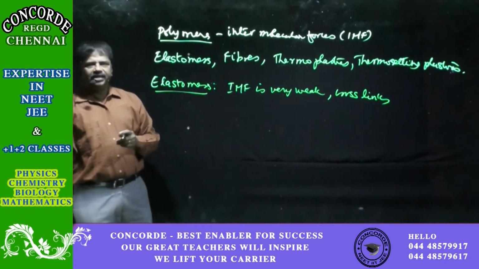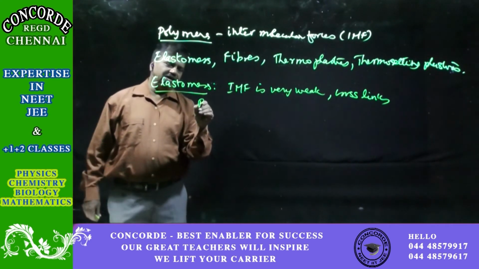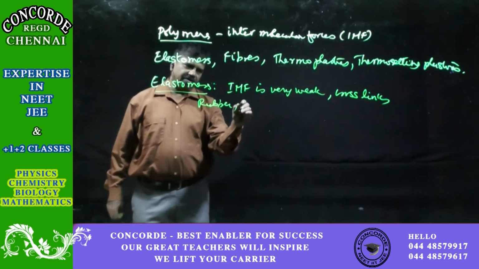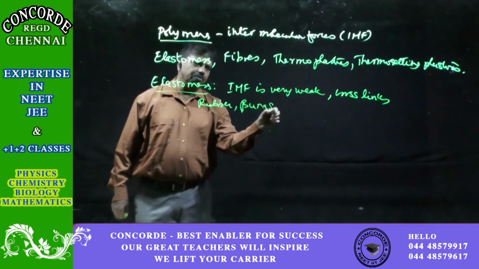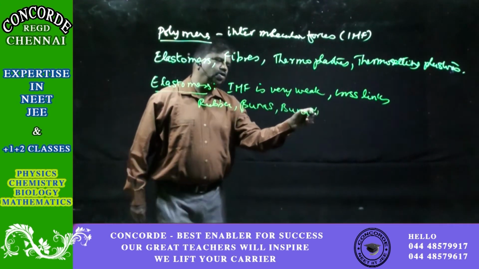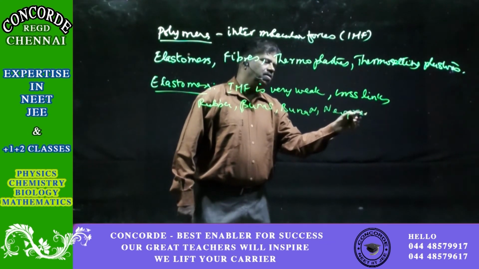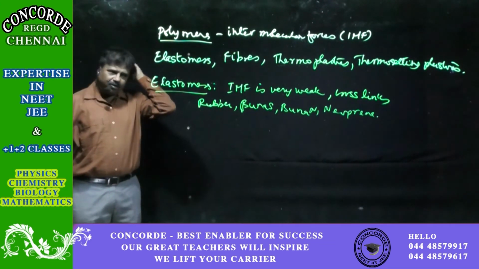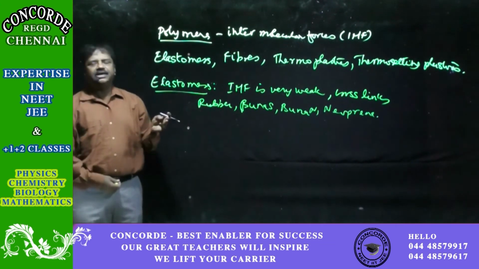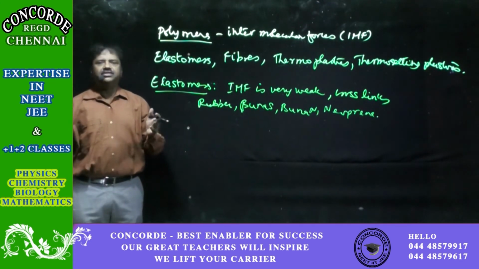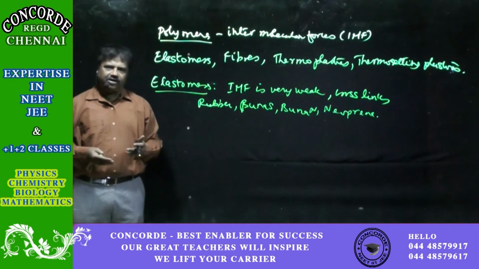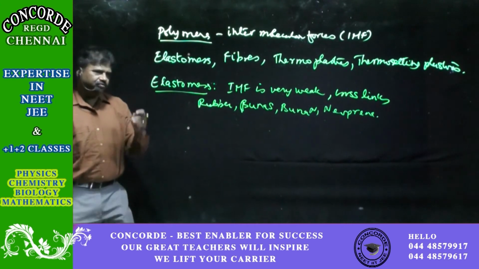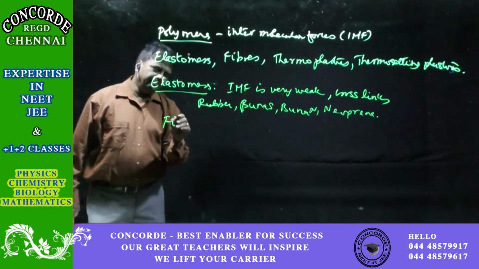So these are the elastomers. Naturally occurring rubber comes under elastomers, and synthetic polymers like Buna S, Buna N or neoprene come under this category. Rubber has a natural elastic property. All these are required for making automobile wheels, where the material has to give a small degree of elasticity and come back to its original position. So that is elastomers.